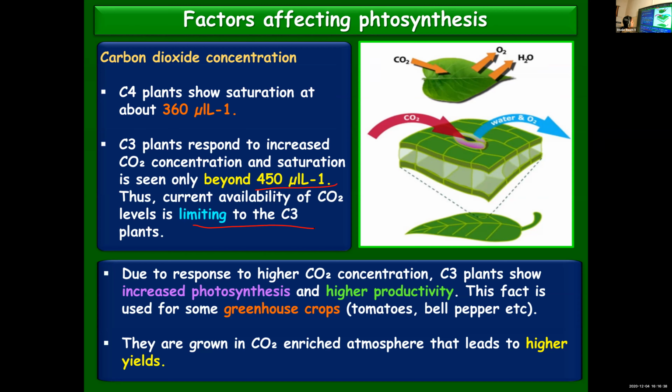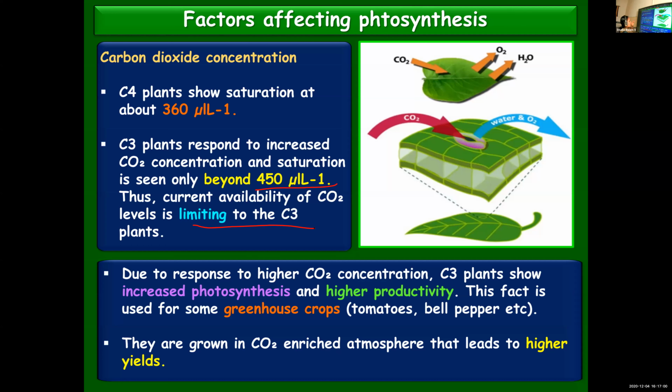And due to the response to higher carbon dioxide concentration, C3 plants, when compared to C4 plants, which plants are responding? C3 plants respond to higher carbon dioxide concentration, because they get fully saturated with carbon dioxide only at 450 mu L per liter.